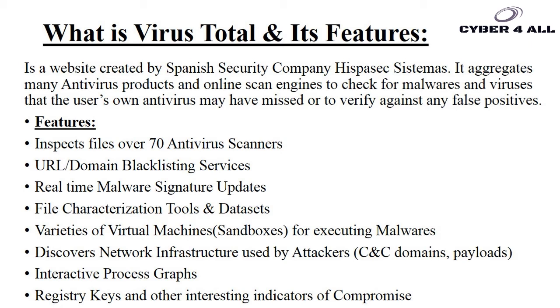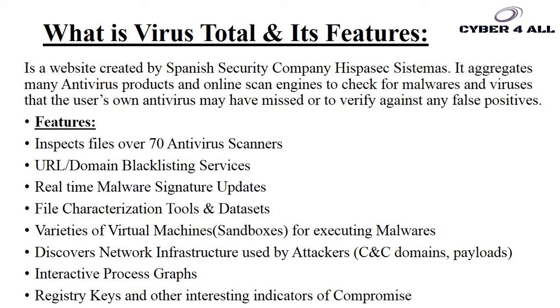VirusTotal contains features such as inspecting files with over 70 antivirus scanners. It also has URL and domain blacklisting services. It also provides real-time malware signature updates. It also consists of file characterization tools and datasets.